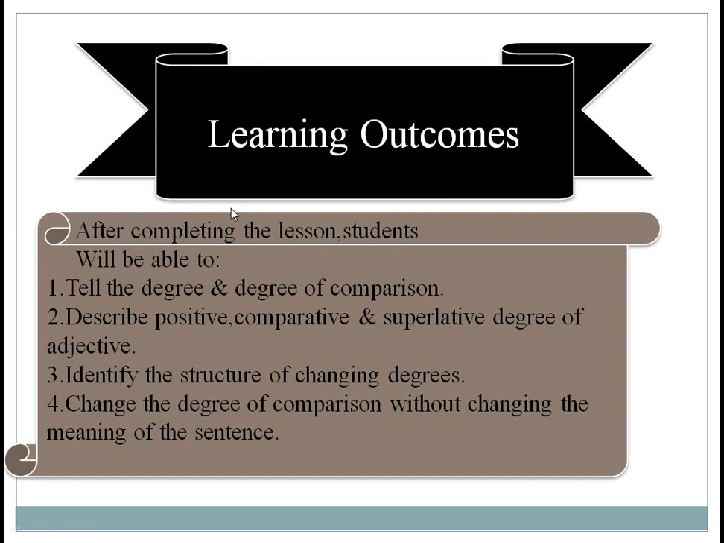Learning outcomes. After completing the lesson, students will be able to: number 1, tell the degree and degree of comparison. Number 2, describe positive, comparative and superlative degree of adjectives. Number 3, identify the structure of changing degrees. Number 4, change the degree of comparison without changing the meaning of the sentence.